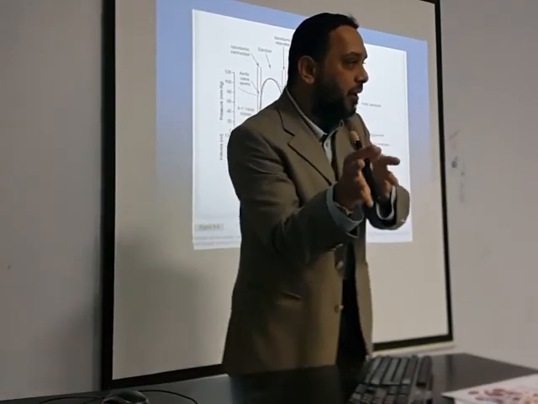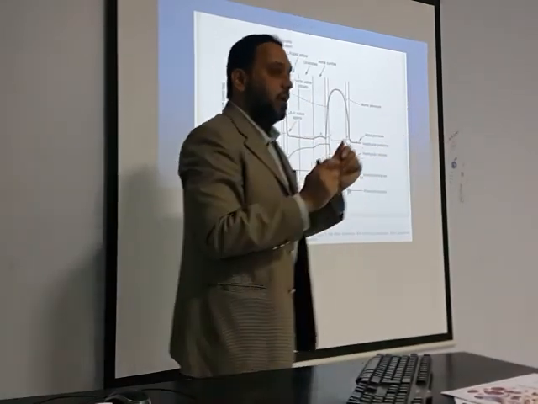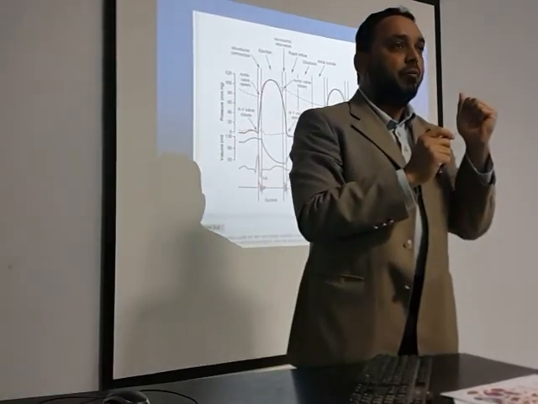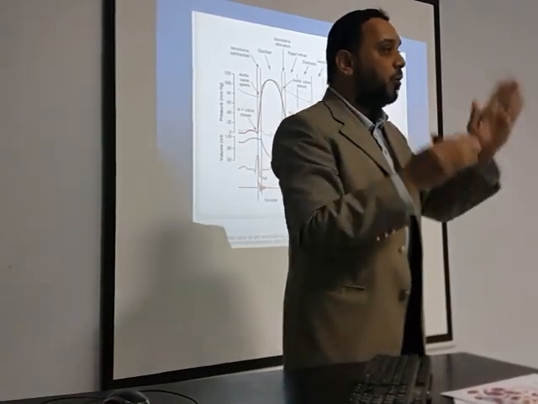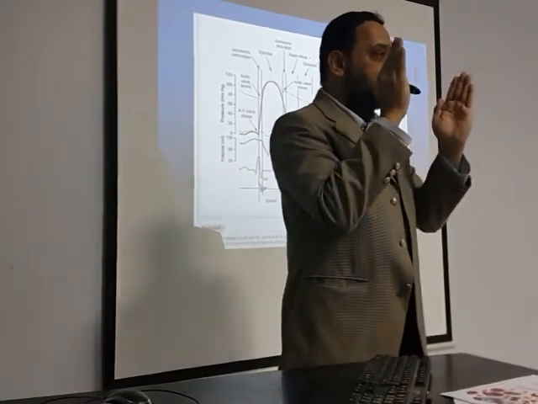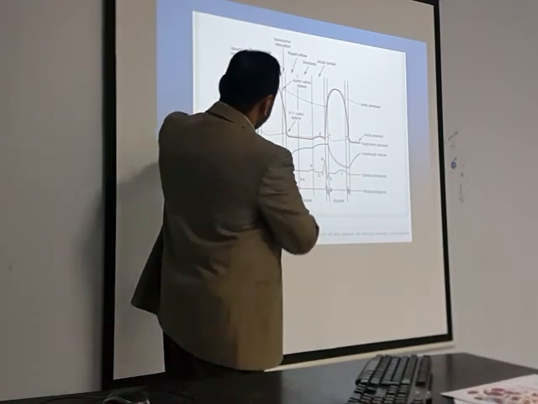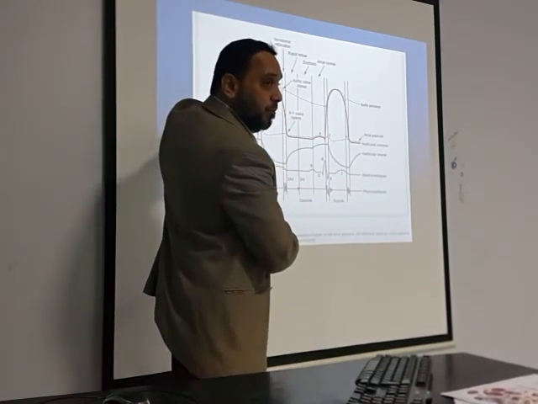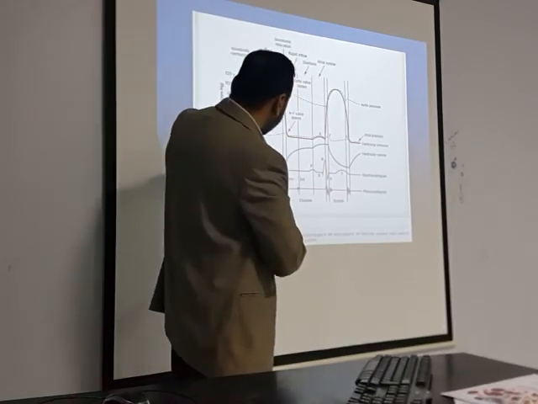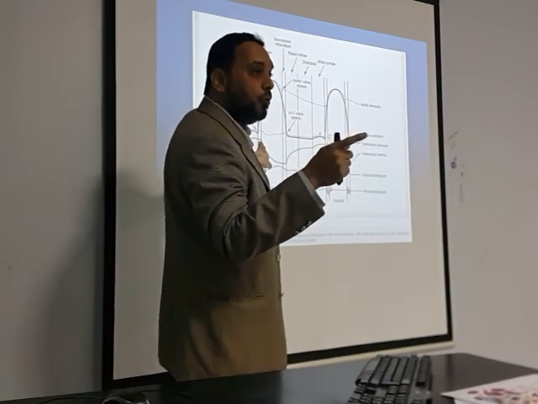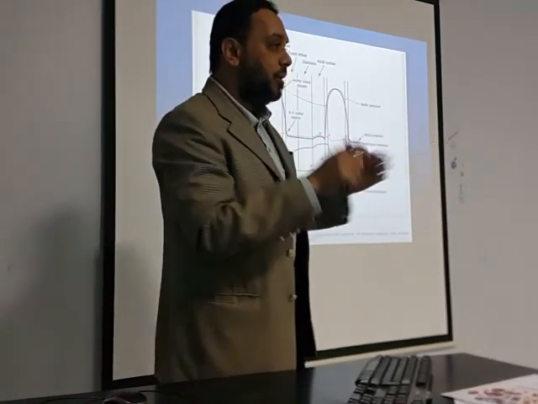If we talk only about the left ventricle, then the aortic valve. Let's talk only about the left ventricle, because this picture is for the left ventricle. You can say the isovolumic contraction phase is in between the closure of AV valves and the opening of aortic valves. So the AV valves close. What will happen to the pressure? Increase. See, this is increasing. Look at how sharply it is increasing. What will happen to the volume? Decrease? No, no. Isovolumic. No change. It will remain the same.